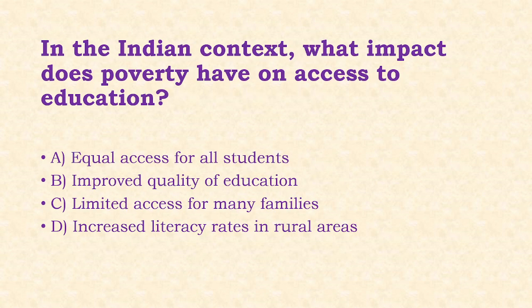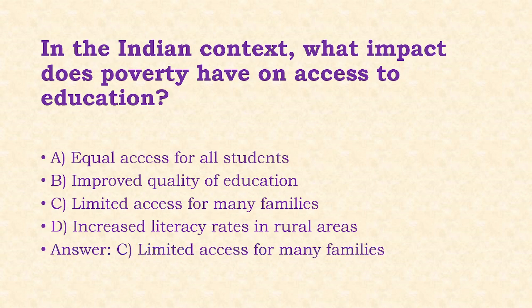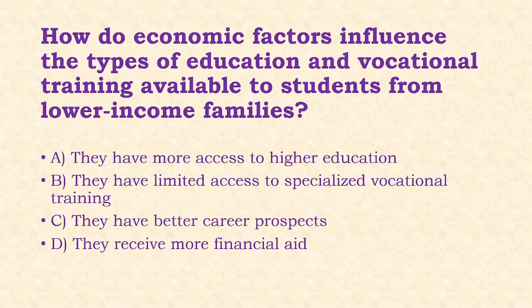Next, in the Indian context, what impact does poverty have on access to education? Options: equal access for all students, improved quality of education, limited access for many families, increased literacy rate in rural areas. Answer of this question is option C, that is limited access for many families.